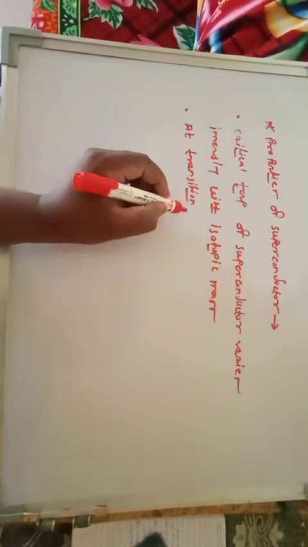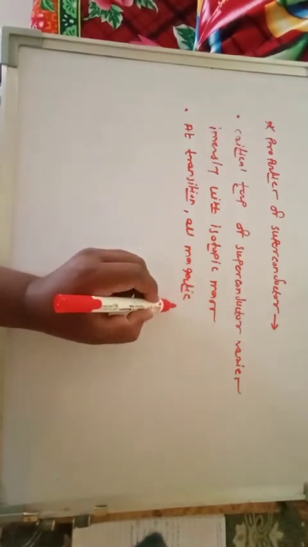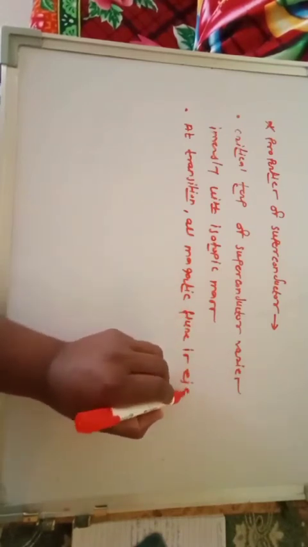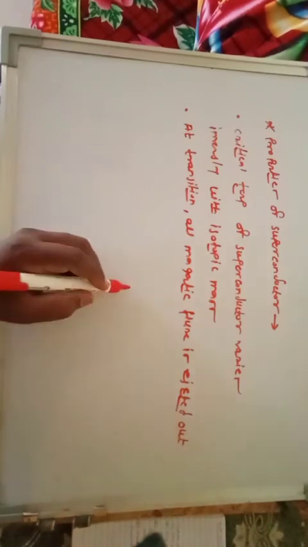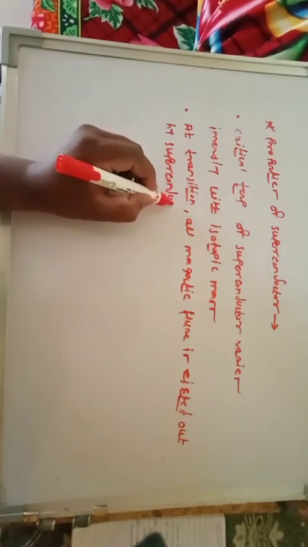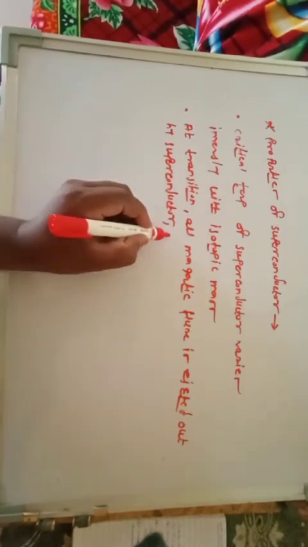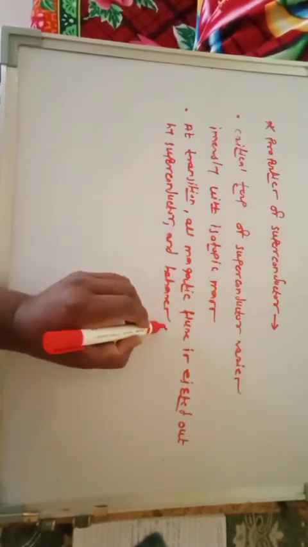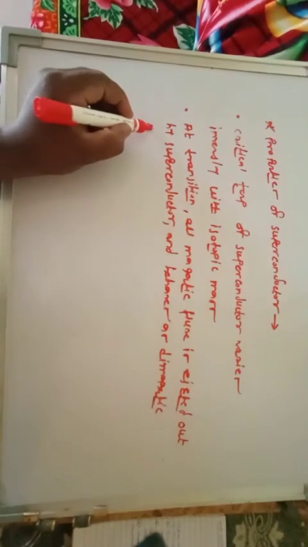At a transition, all magnetic lines of force, or magnetic flux, is ejected out by the superconducting material, by the superconductor, and it behaves as a diamagnetic material.